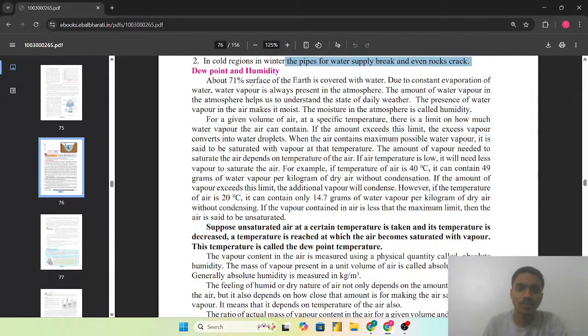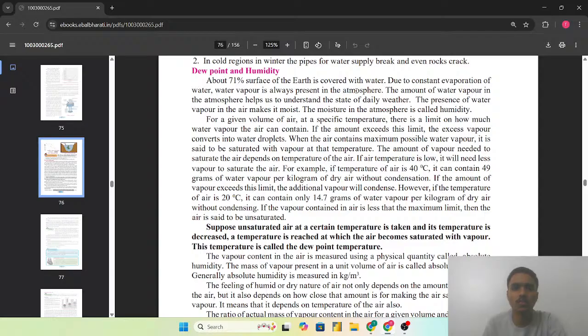So about 71% of the surface of the earth is covered with the water. जो अर्थ का 71% है वो वाटर से कवर्ड है. Due to the constant evaporation of the water, water vapor is always present in the atmosphere. मतलब जो constant evaporation of water का होता रहता है उसकी वजह से जो water vapor है that's always present